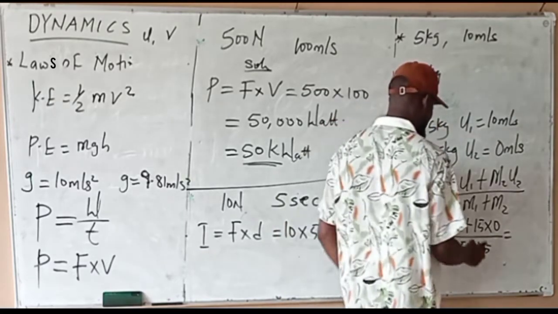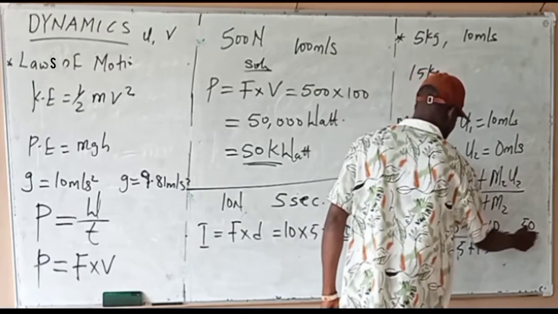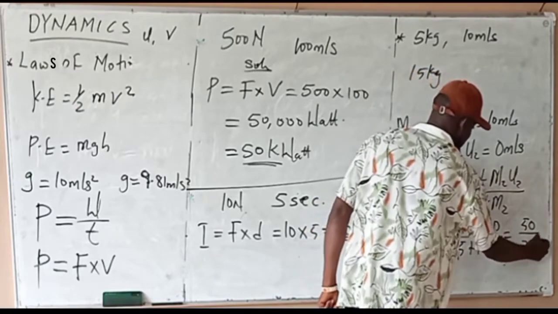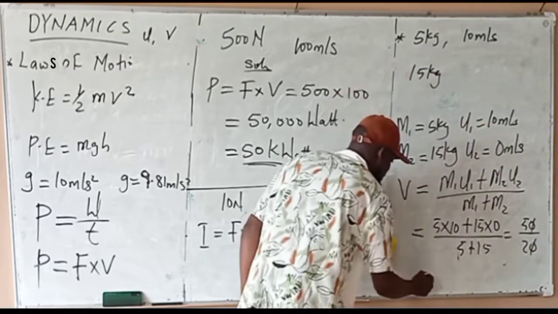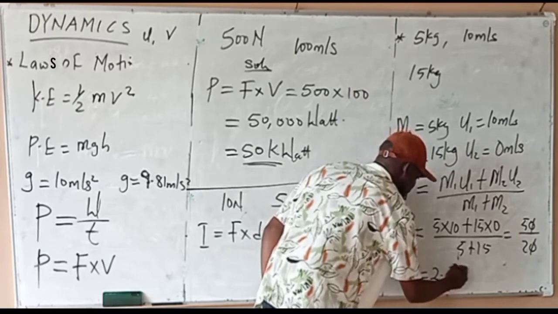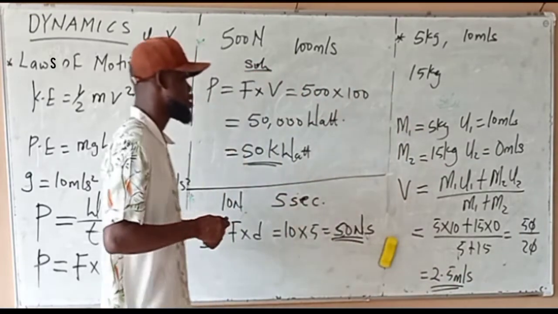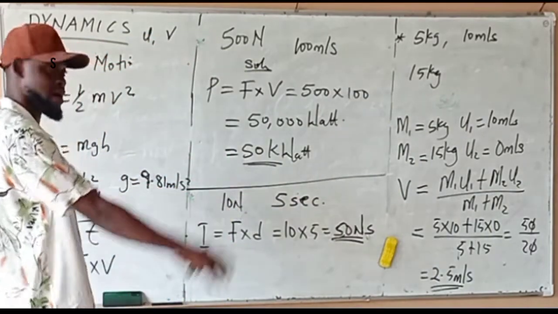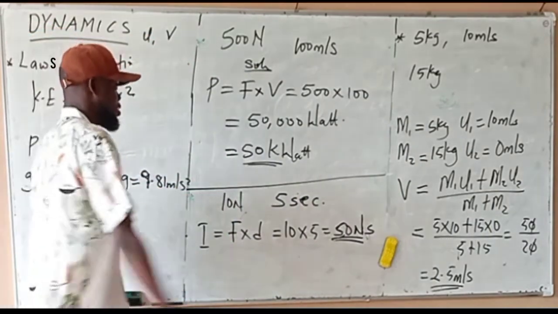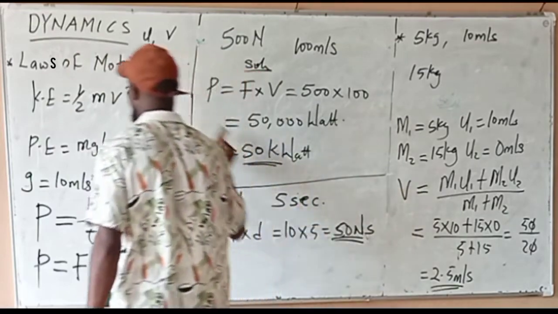So 5 times 10 is 50 over 20. That will give us 2.5 meters per second. That will be the common velocity with which the two bodies move, 2.5 meters per second. Take note of that. It's very, very important.